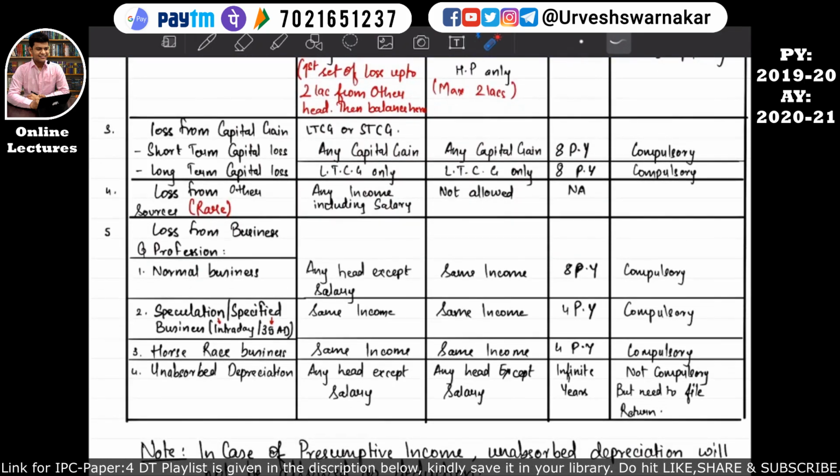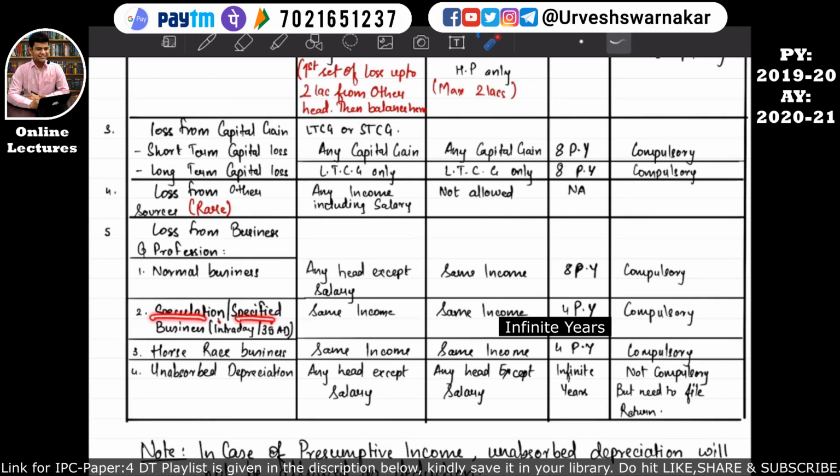Then let's move on to our next head, that is business. If there is a loss from business or profession, and specifically it is a normal business or profession, then the loss can be set off against any head except salary. If such losses are not 100% set off in the previous year, they can be carried forward for 8 previous years, and in the subsequent previous years the losses of the normal business can be set off against the same income, that means the income earned from the normal business, that is any income other than these two businesses. I hope this is quite clear.